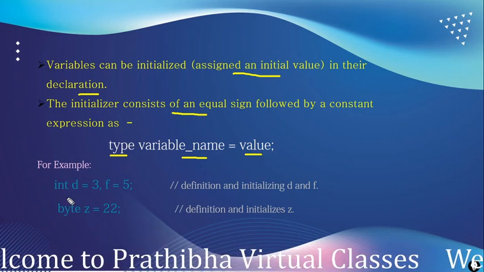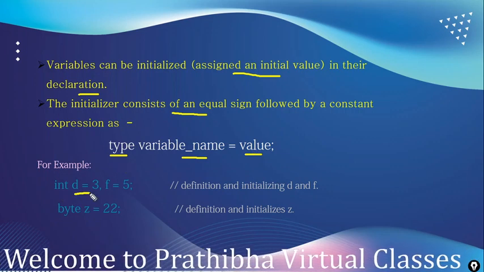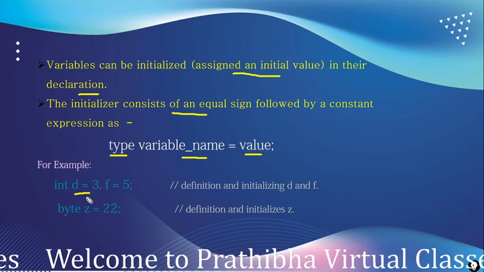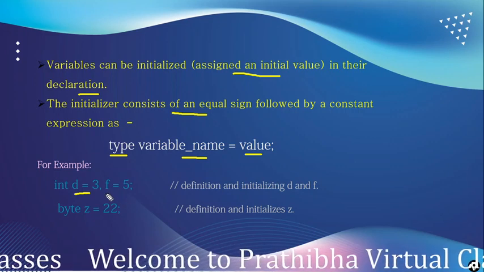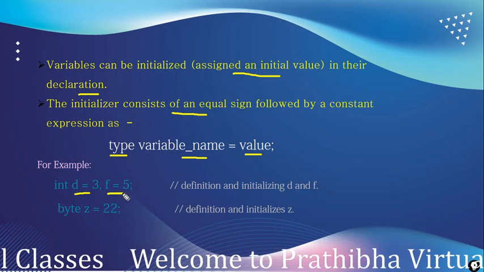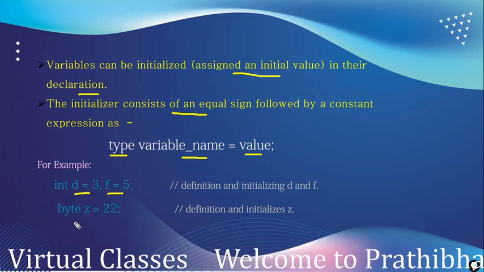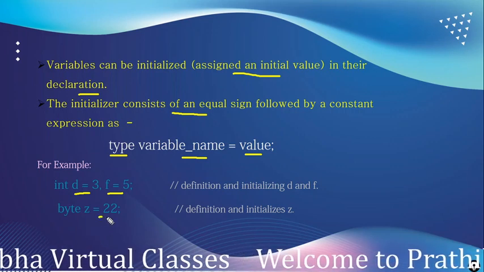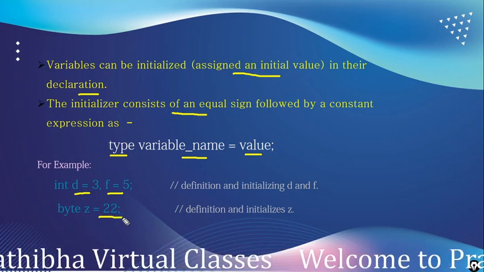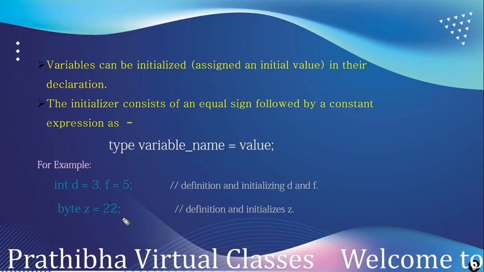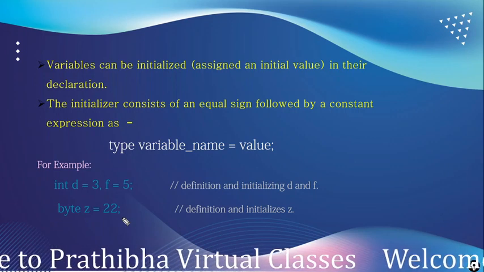For example, here we declared int d = 3. Here we defined and also initialized it. And f is declared and initialized with 5, and here we declare a byte type variable z and assign it the value 22. Like this we can declare and initialize variables in a single statement.